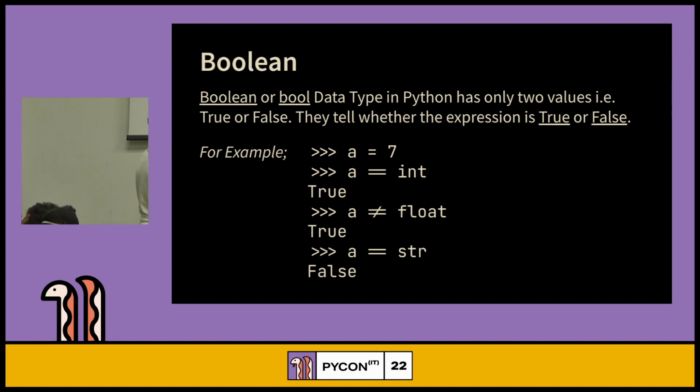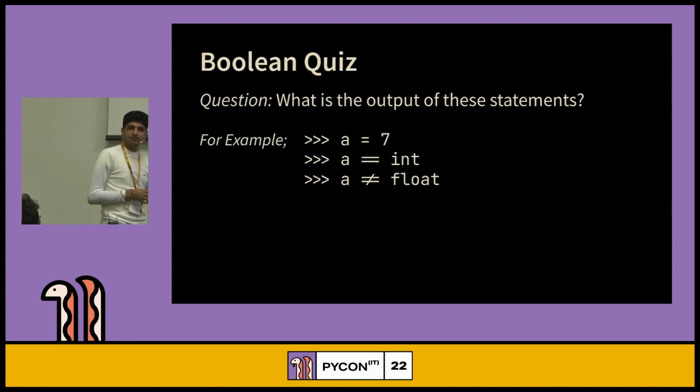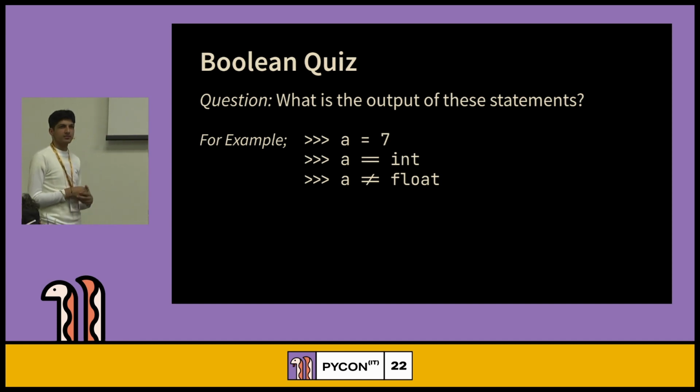We have booleans. Booleans in Python have just two values, True or False. You can see there a equals 7, and a equals int, which is True, but a is not equals float, which is also True because a is not 7.0 or something like that. a is just 7, and a is string is False. Okay. Any guesses? It's simple. Very simple, I said.